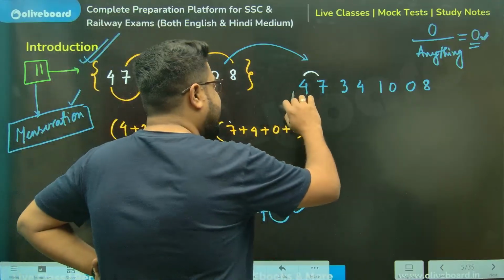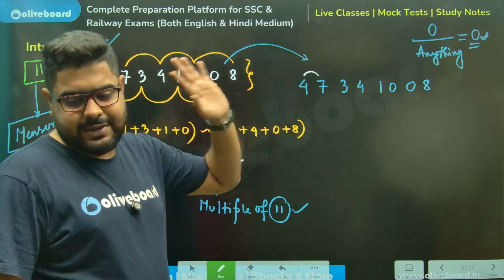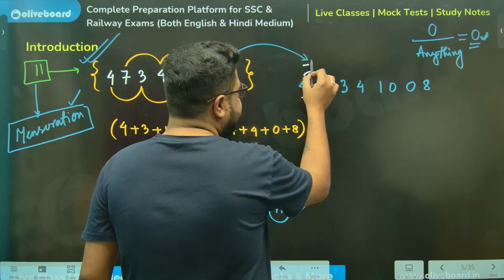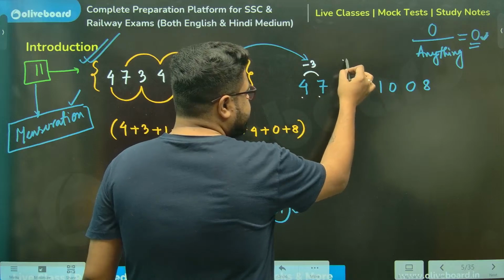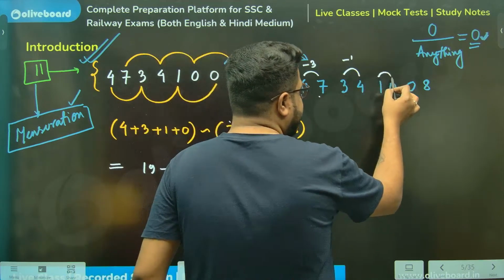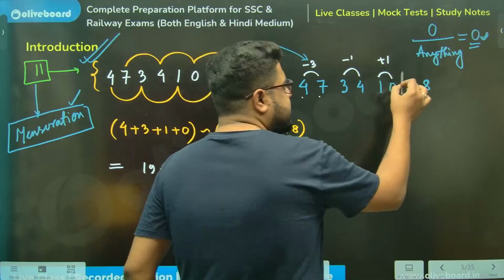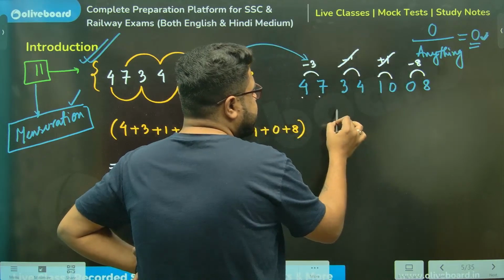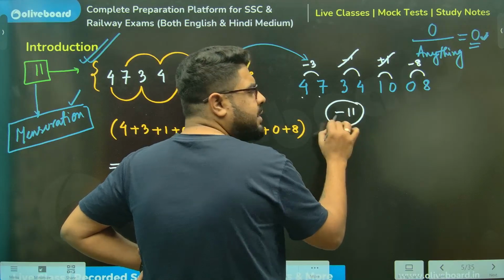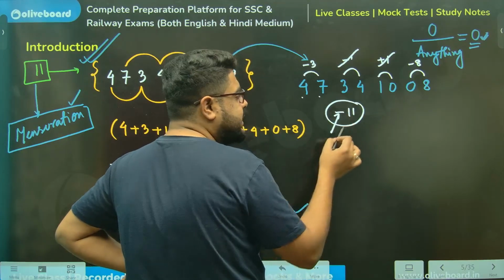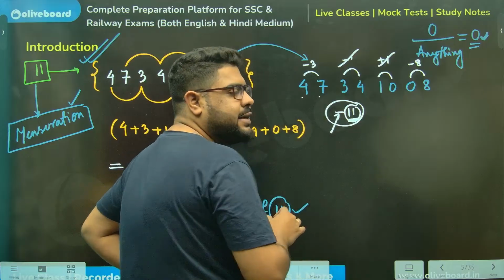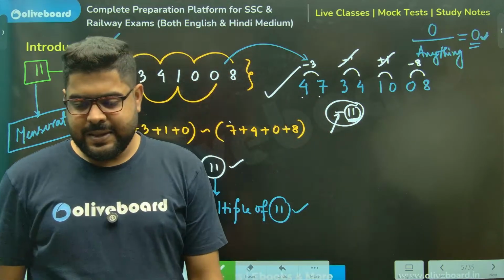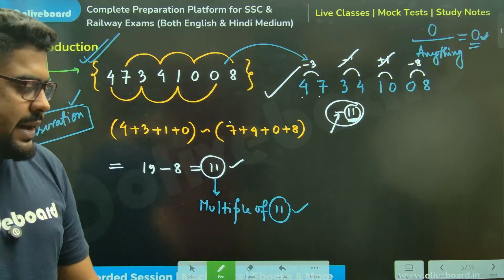I personally always do first minus second. 4 minus 7, sir, minus 3. 3 minus 4, sir, minus 1. 1 minus 0, sir, plus 1. 0 minus 8, sir, minus 8. Minus 3, minus 1, plus 1, minus 8 gives you minus 11. Sir, don't look at the sign, the sign is irrelevant. 11, is it a multiple of 11? Yes, sir. The whole number is divisible by 11.